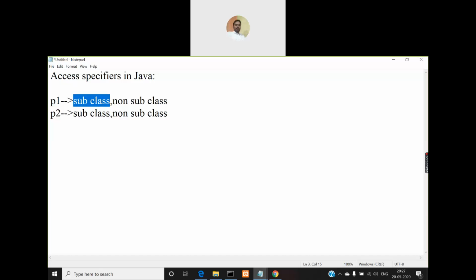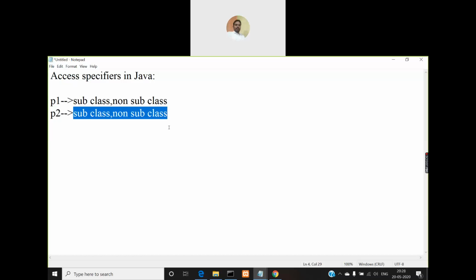So I classified all the classes that are defined in the package P1 into two types. One is subclasses and the other one is non subclass. Similarly, in the P2 package also, I classified all the existing classes into two categories. One is subclass and the other one is non subclass. So both the packages have two different categories.